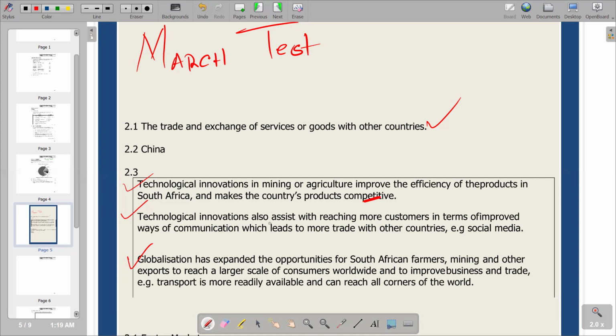Secondly, technological innovations also assist with reaching more customers through improved ways of communication, which leads to more trade with other countries, e.g., social media. That's another option that you can use. And remember, the question only needs one explanation. So you are opting for either the first one, the second one, or the third one. The last one says globalization has expanded the opportunities for South African farmers, mining, and other exports to reach a larger scale of consumers worldwide and to improve business and trade, e.g., transport is more readily available and can reach all corners of the world.